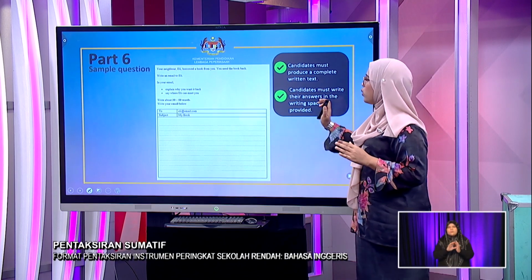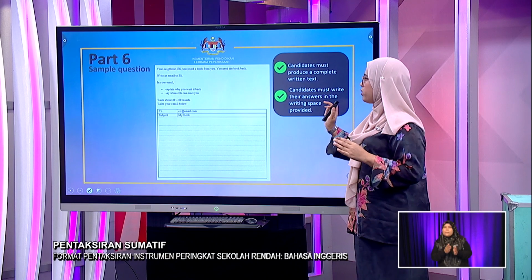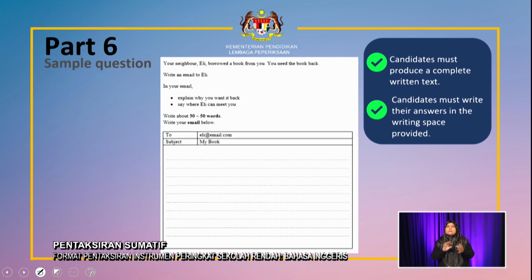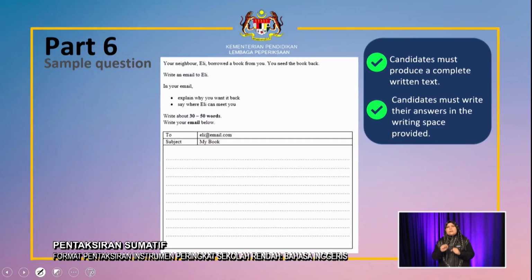Your neighbor, Ali, borrowed a book from you. You need the book back. So that's the context. Write an email to Ali. In your email, explain why you want it back and then say where Ali can meet you. So what are the 2 key things that you need to include in your writing here, Chris? Based on the question, we need to explain why I want the book back from Ali, and where Ali can meet me to pass me the book. Yes, so these are the 2 points.